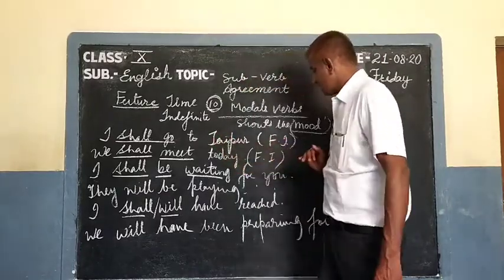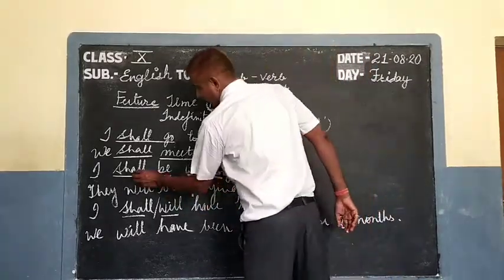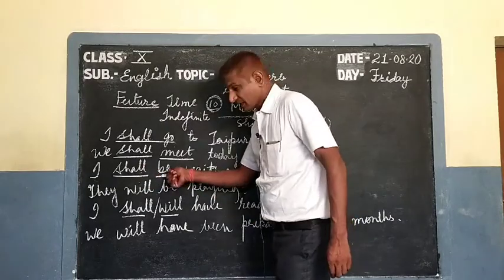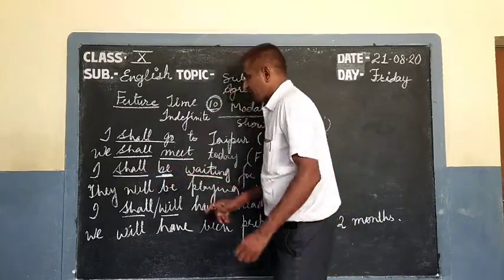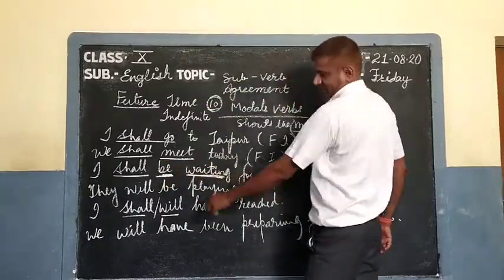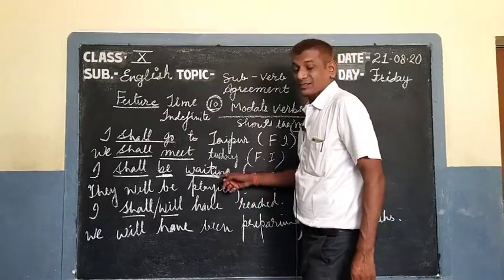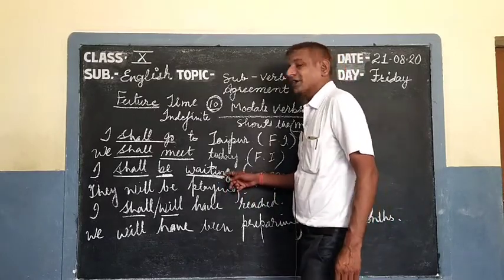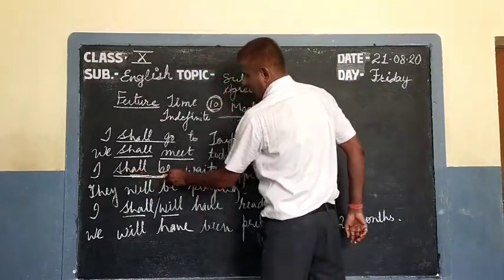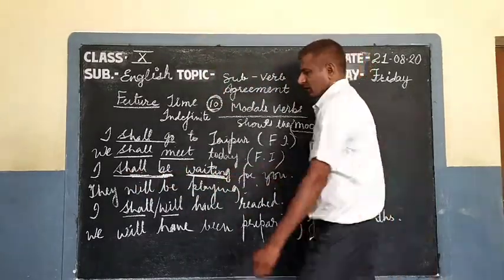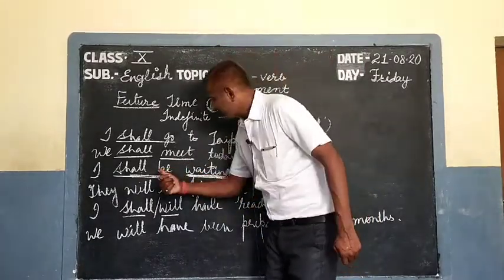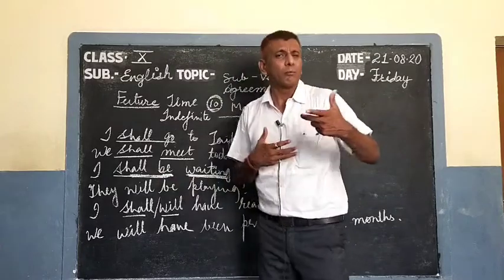So students, now see, future indefinite, it makes indefinite, but now with be and waiting, when this is progressive form or continuous form, so it will be future continuous, because you cannot separate this verb from modal verbs.